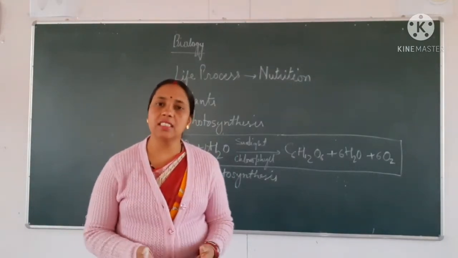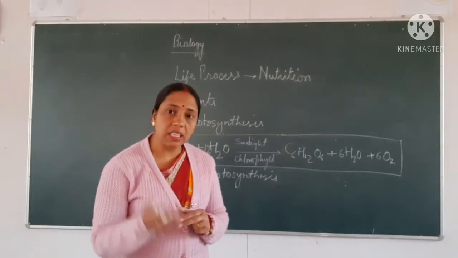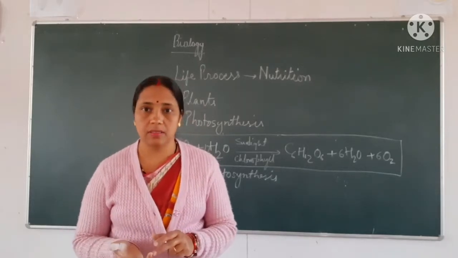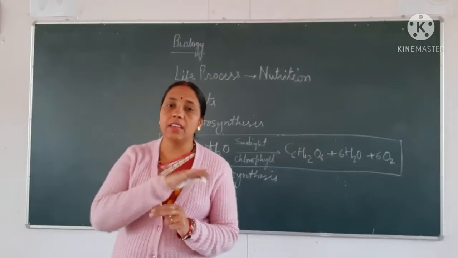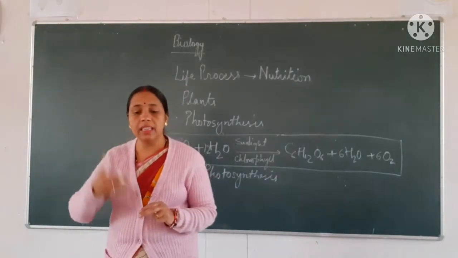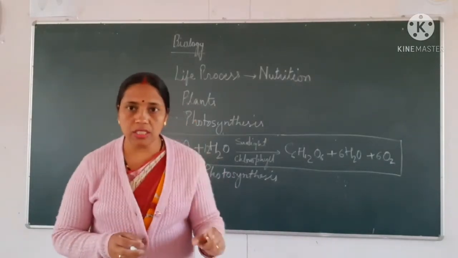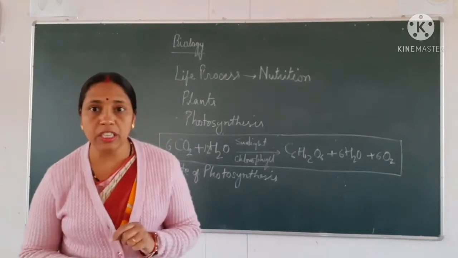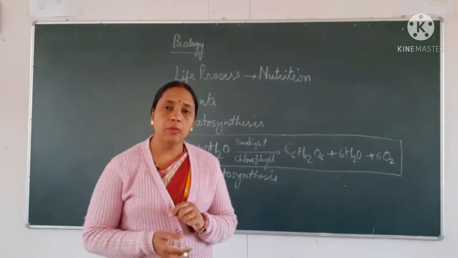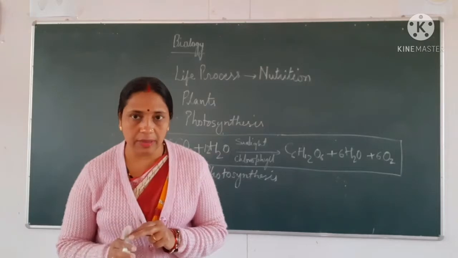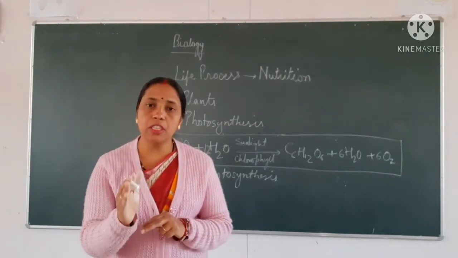Externally we can say it takes place in the leaves, but where inside the leaves? The leaf has a layer by layer arrangement, so photosynthesis takes place in the mesophyll tissues present in the leaves.